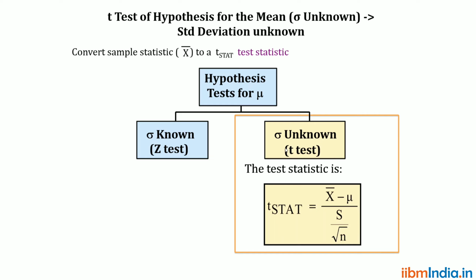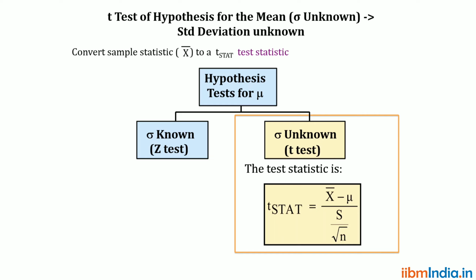So if sigma is unknown, we go for T test. This is the way we decide whether to go for Z test or T test.